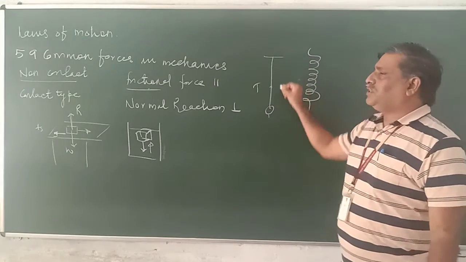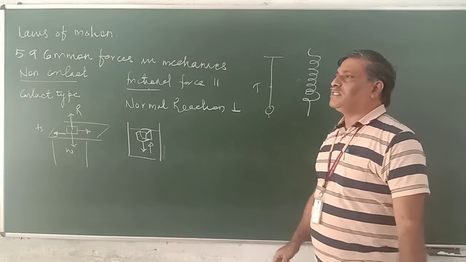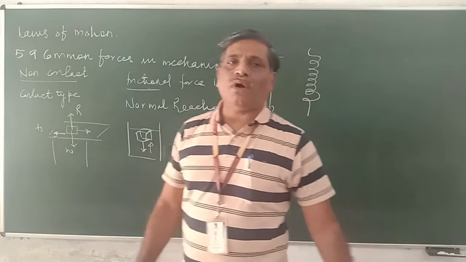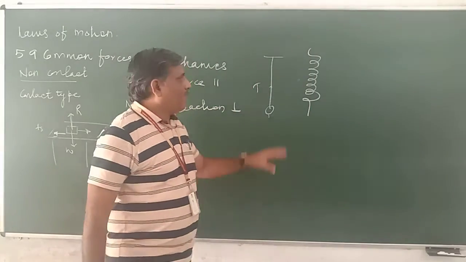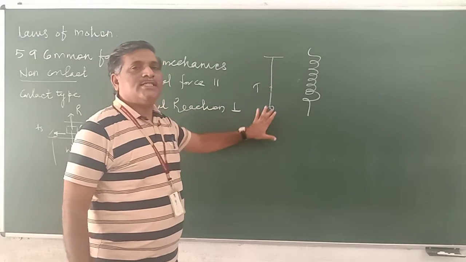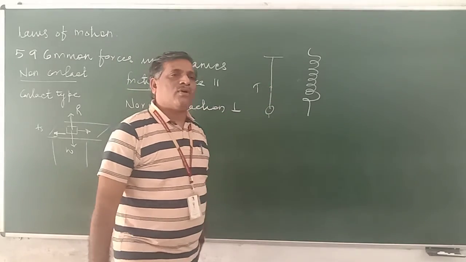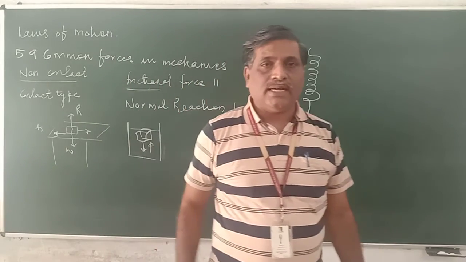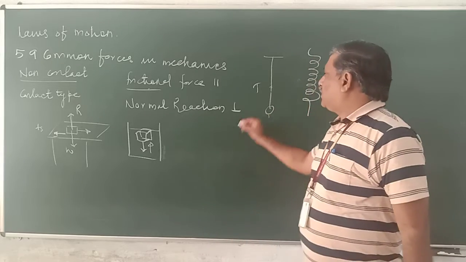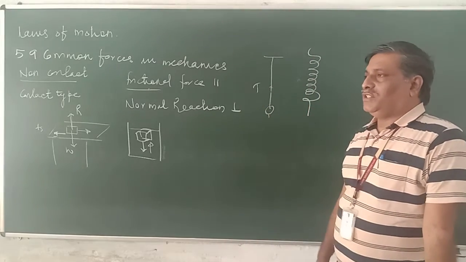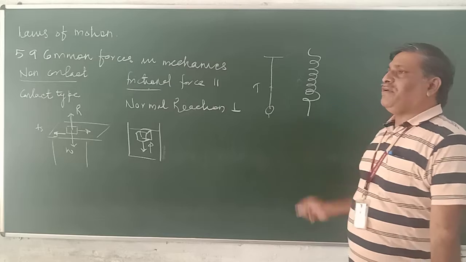This tension is uniform throughout the length of the string. It cannot vary; at every point it is the same. That is for a massless string. Now let us talk about spring force.